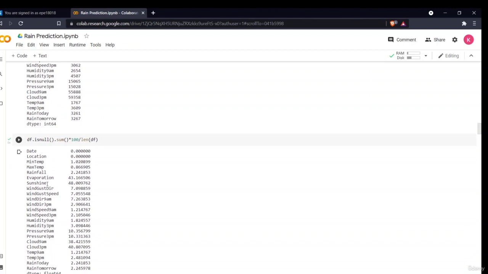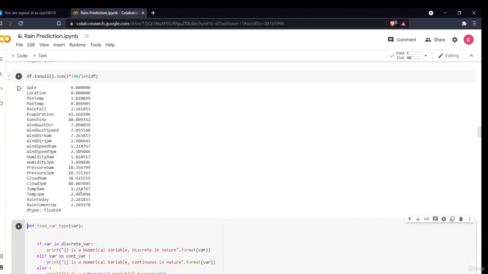Now as you can see, evaporation and sunshine have around 43 to 48% null values, followed by cloud, which has 40 to 38%. Then there are different other categories. So we have to handle all of these. There are different methods to handle these null values according to their category.